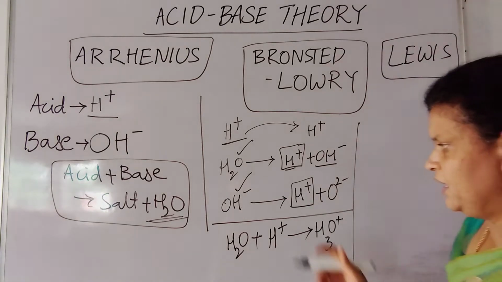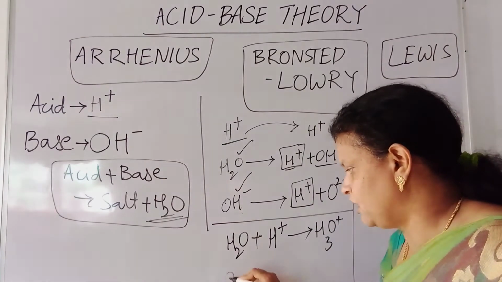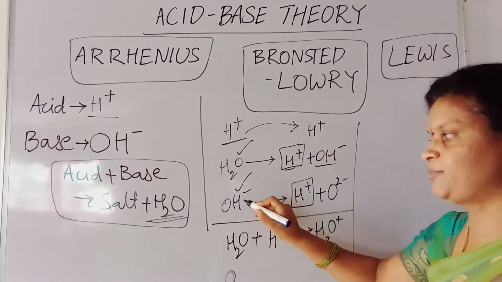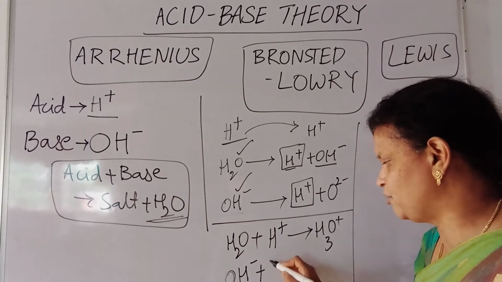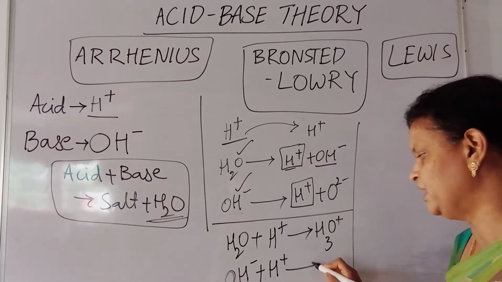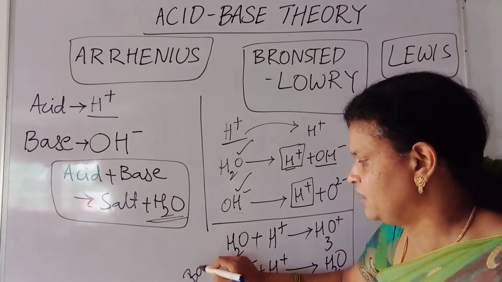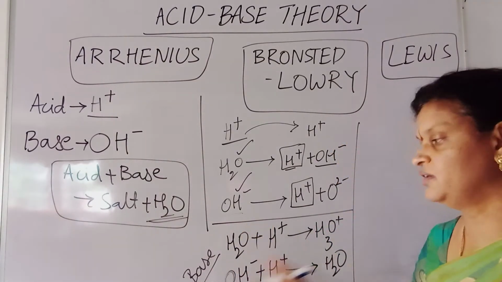Okay, then let me take this OH minus ion. OH minus ion also will be acting like a base. Here I have explained like acid. Now here I will explain like base. OH minus is able to accept that H plus ion and it forms H2O. So this explanation I am giving for proving that they are bases.